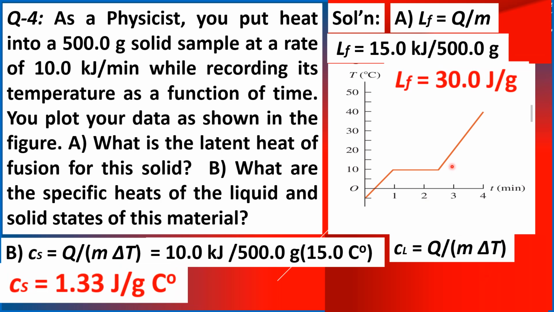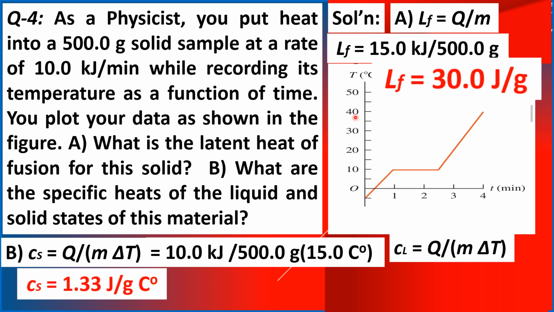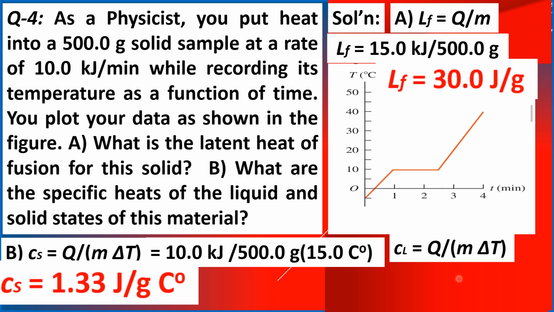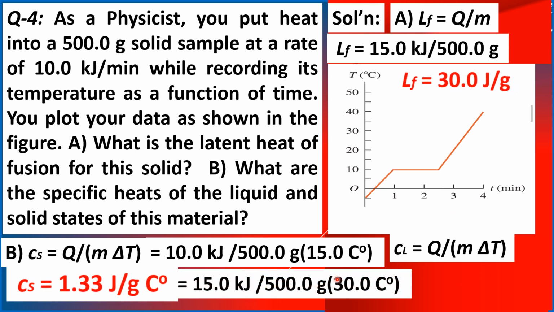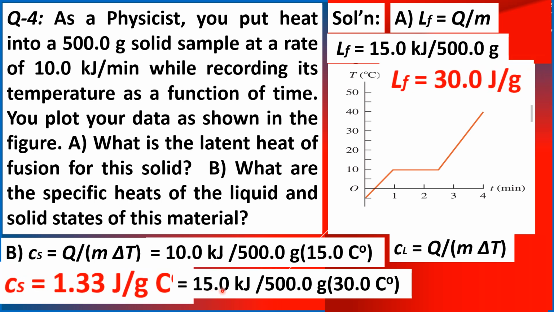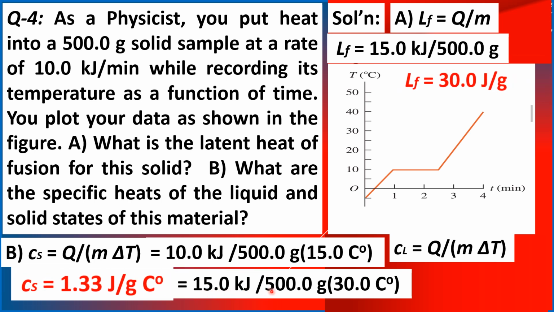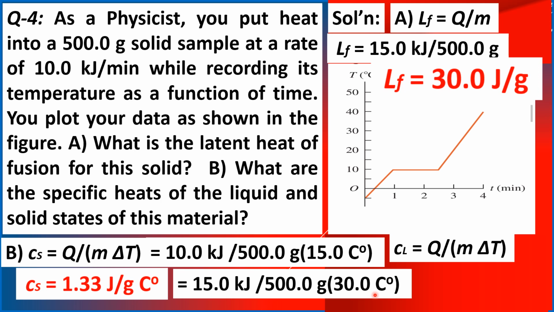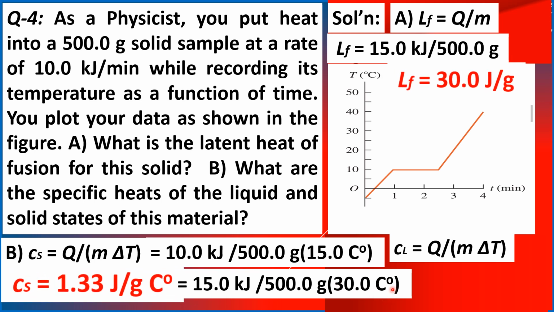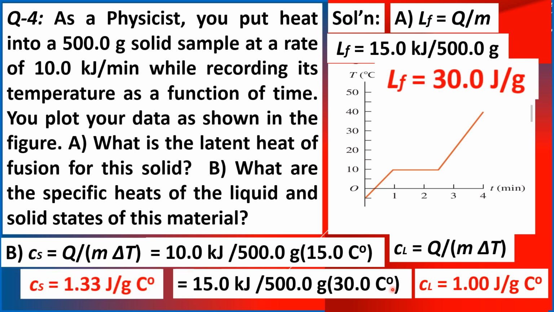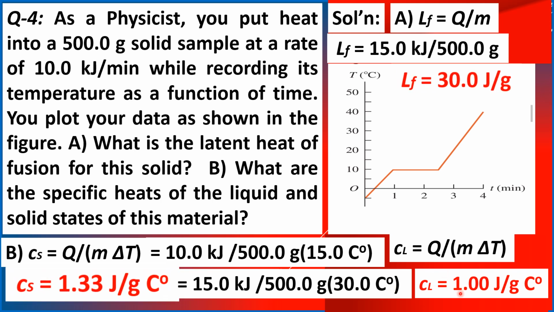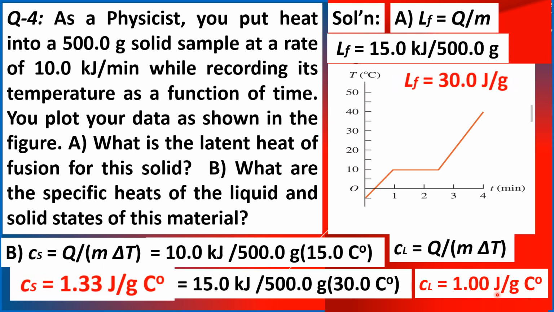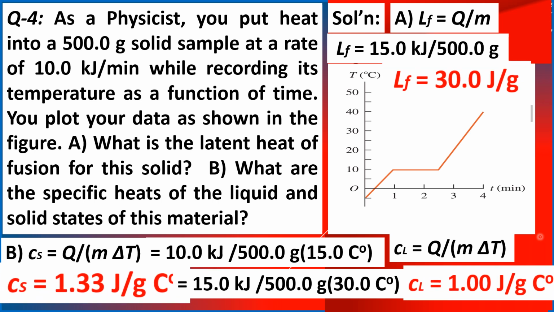And the change in temperature, of course, is from 10 to 40, so that's an interval of 30 Celsius degrees. Completing our substitution, here it goes. 15.0 kilojoules is the amount of heat divided by the same mass of 500.0 grams, and the delta T is 30.0 Celsius degrees. Simplifying, we get the specific heat of the liquid state of the material equal to 1.00 joules per gram Celsius degree.